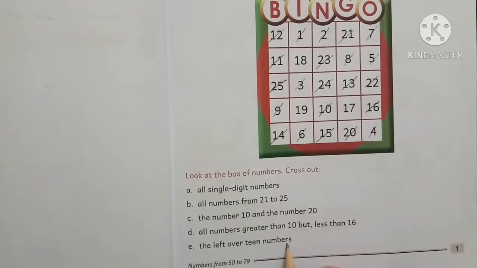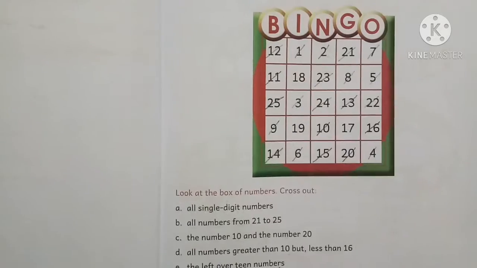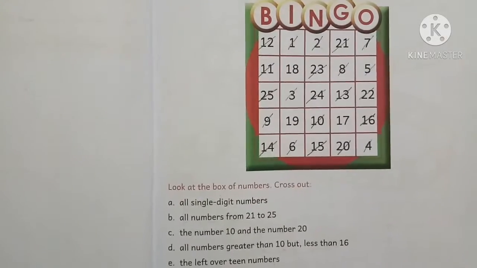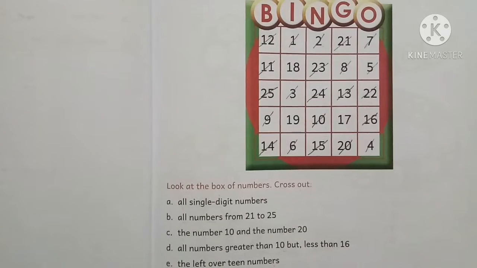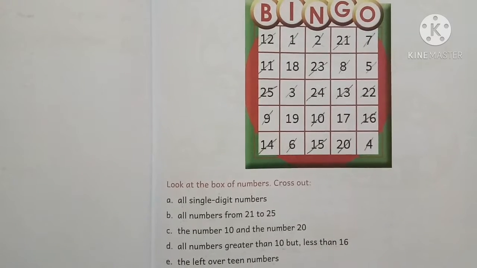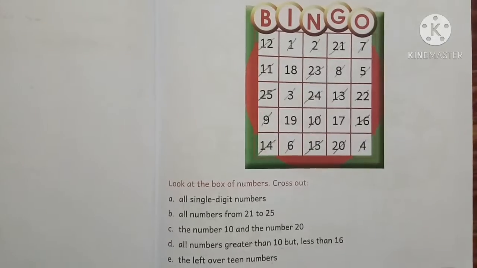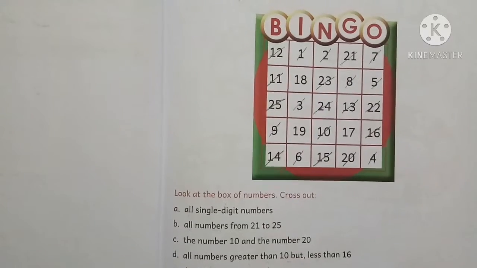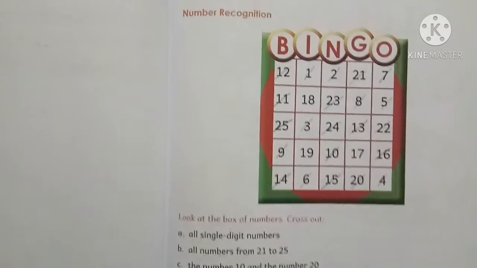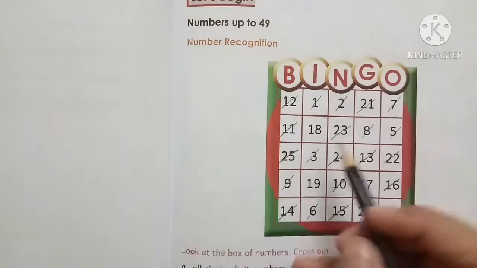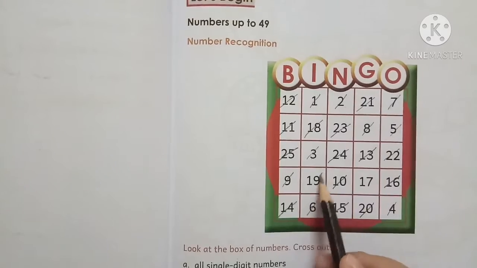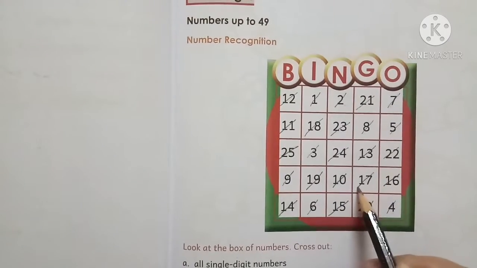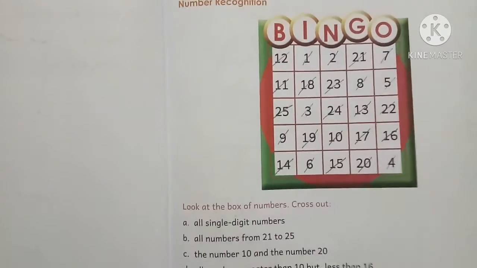Now you have to cut the teen numbers which are left over. Now what are teen numbers? Teen numbers are from 11 to 19, they start with 1. So let's see which teen numbers are left here. 18, 19 and 17. Now we will see some more exercises.